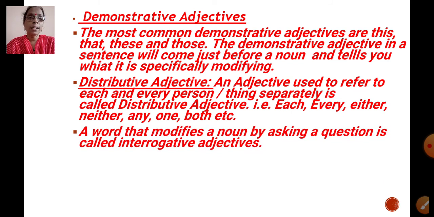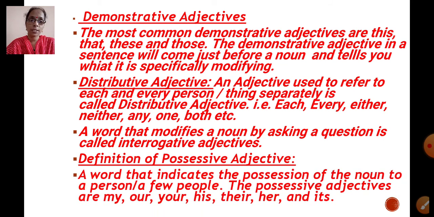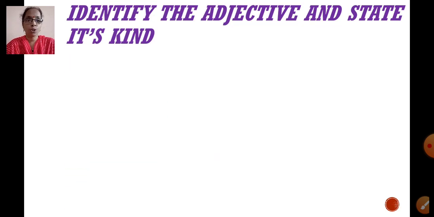Then interrogative adjective. A word that modifies a noun by asking a question is called an interrogative adjective. And the last is possessive adjective. What is possessive adjective? A word that indicates the possession of the noun by a person or a few people. The possessive adjectives are my, our, your, his, their, her and its. Now, after we solve some examples, it will be clear to you.